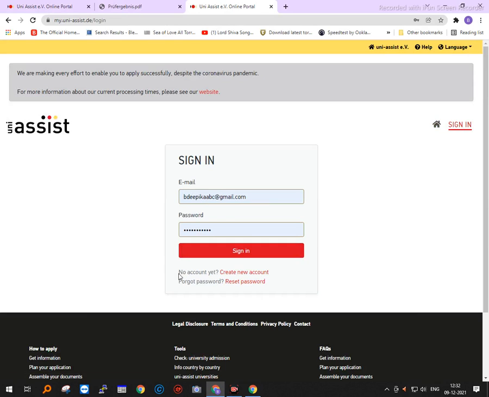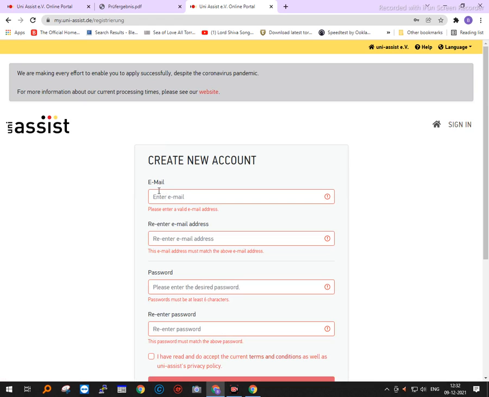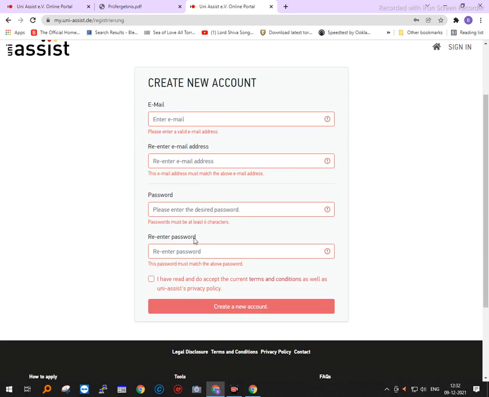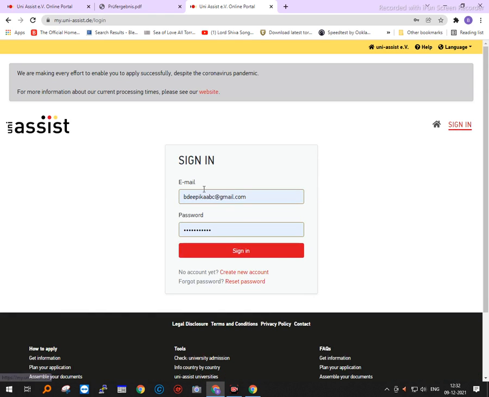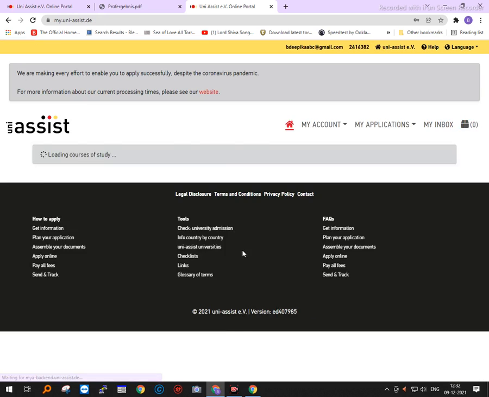If you do not have an account, this is the very first place that you have to go. No account yet, create a new account. Just go to create a new account, give your email ID, re-enter your email ID, select a password and re-enter the password. Check the box that you have read and accepted all the terms, and then create a new account, and there you have it, your account is already created. Once the account is created, you need to sign in. I have already created my account, so I will sign in directly.